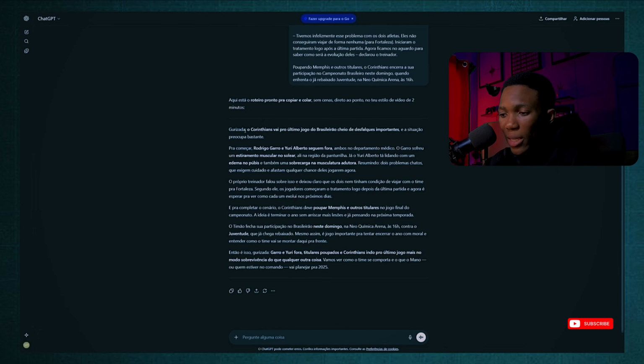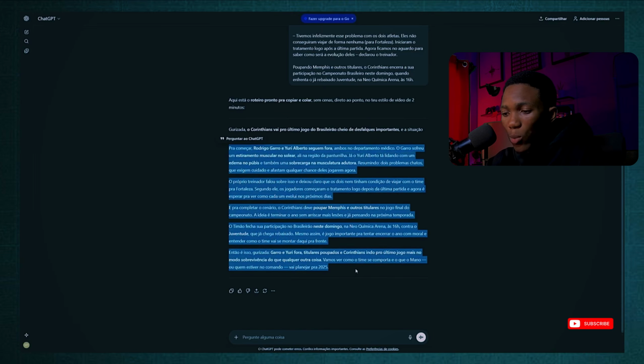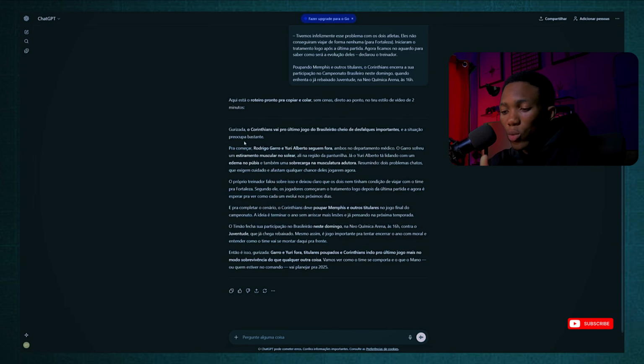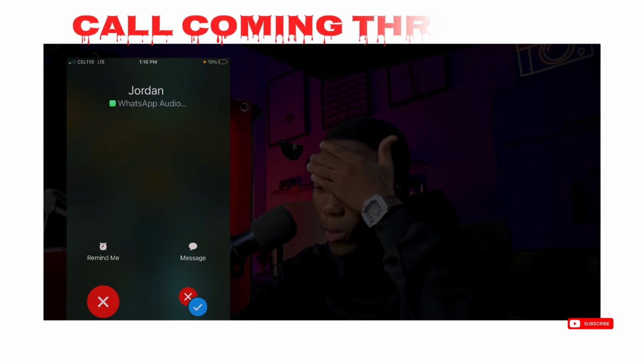Briefly, it says Corinthians are heading into the final match with several key players unavailable, and the situation is very concerning. To start with, Rodrigo Garo and Yuri Alberto are still out, both recovering in the medical department. That's a little bit of it, and honestly, it turned out really good. Now what we are going to do is copy this prompt, and from this point onwards, we are going to be using a tool to generate the voice over for the audio. And the tool we are going to use, of course, is ElevenLabs.